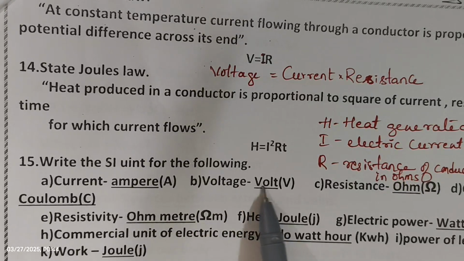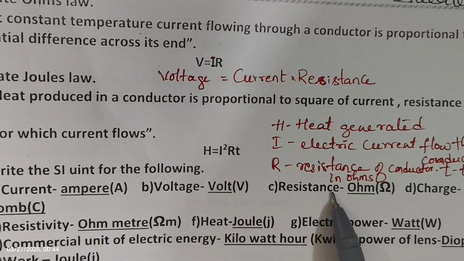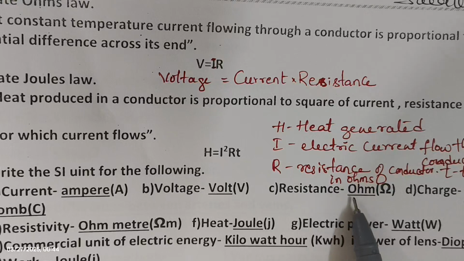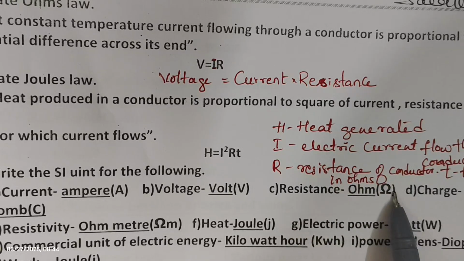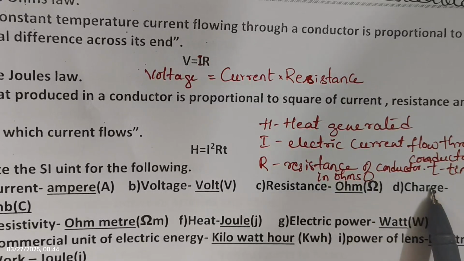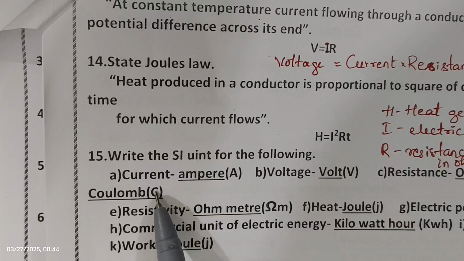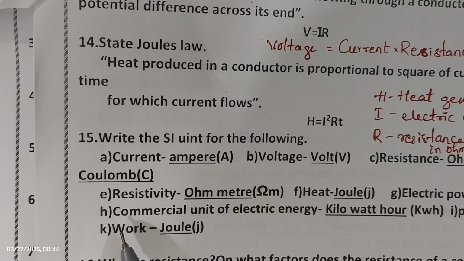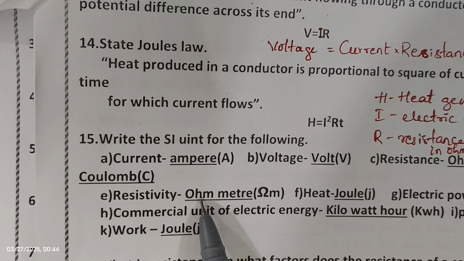So volt is the SI unit of voltage, represented by V. And resistance, ohm. So ohm is the SI unit of resistance, represented by the symbol ohm. Okay. The charge SI unit is coulomb, represented by capital C. Then resistivity, it is ohm meter.